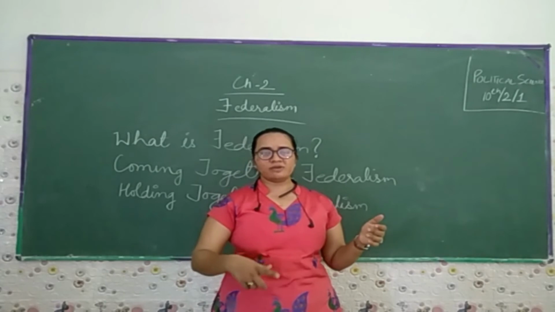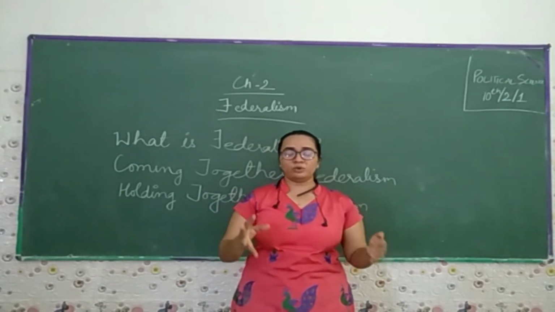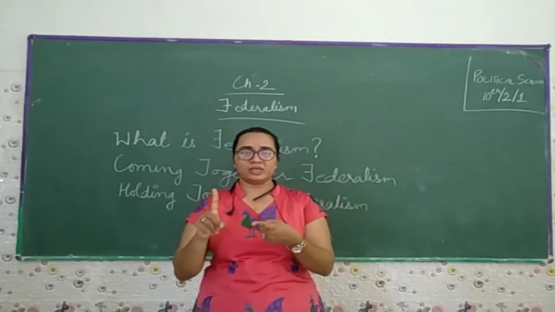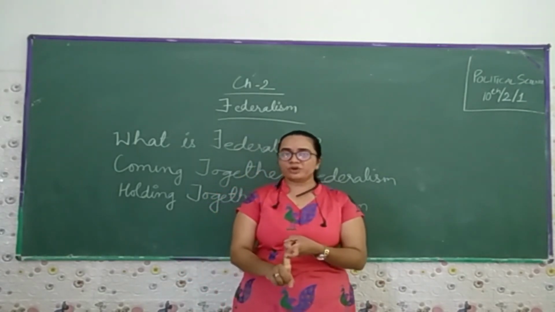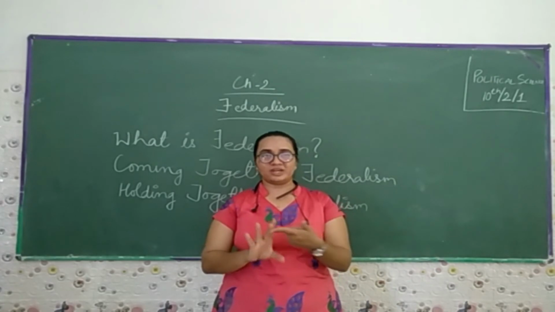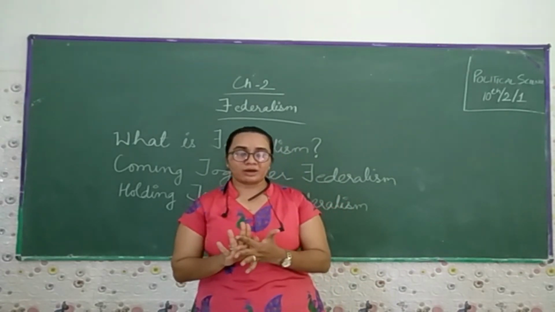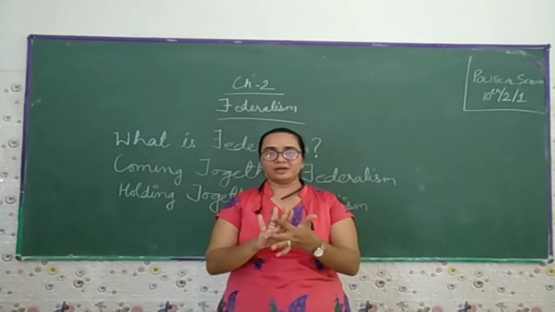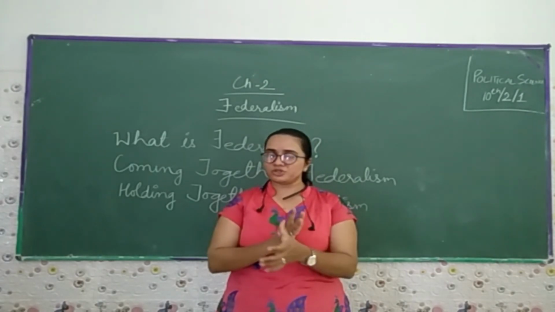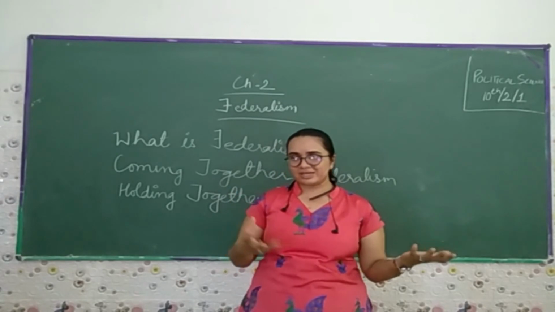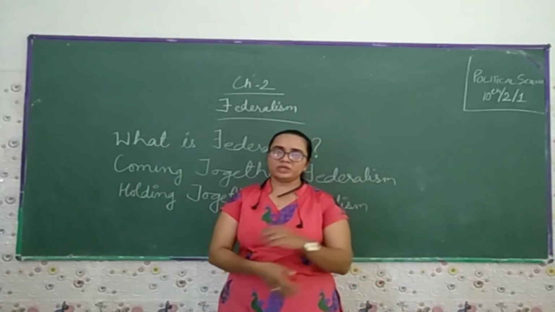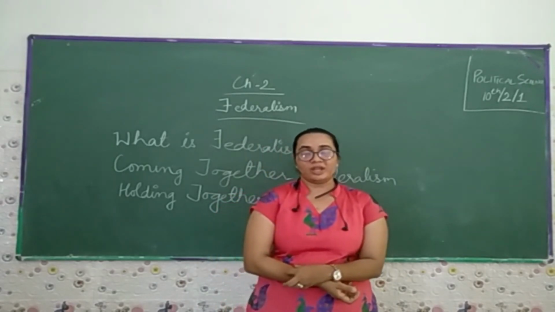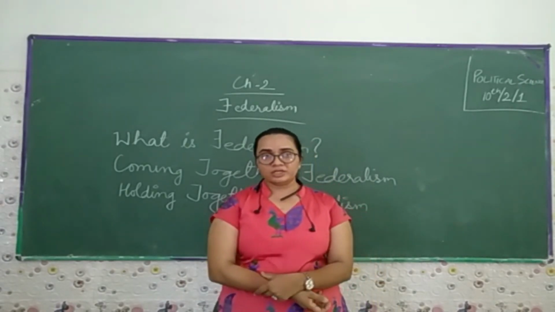In the map which we have seen, which are the countries that use federalism? The first one we can say is Canada, then the United States of America, and then we talk about Brazil, Argentina, South Africa, Belgium, Spain, India, Pakistan, and Australia. These are the countries which follow federalism, because federalism is a most important part of any democratic country.